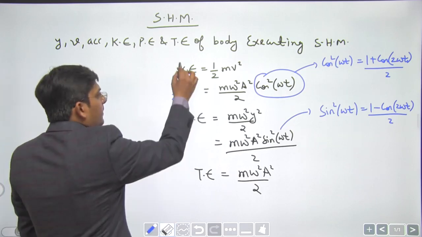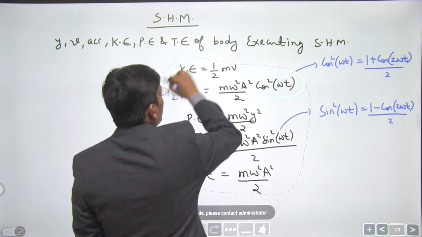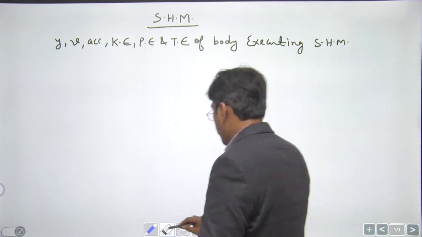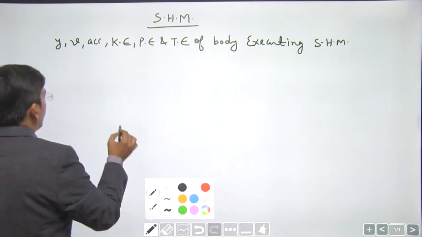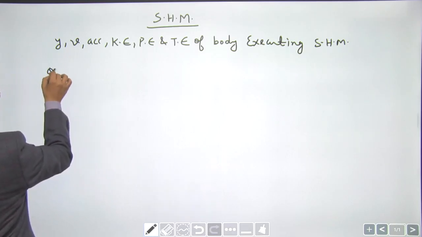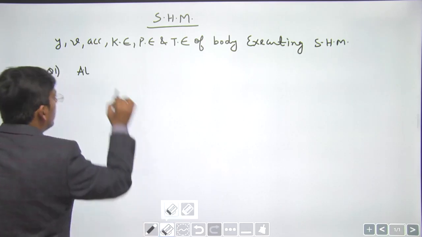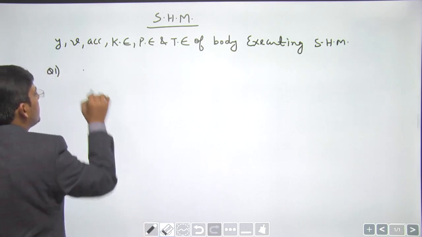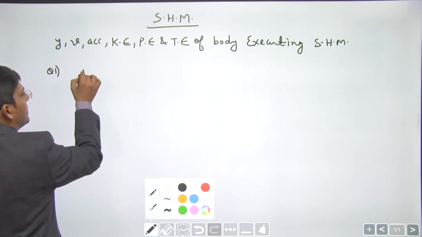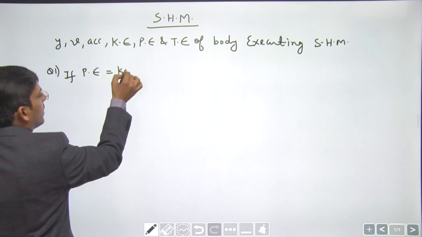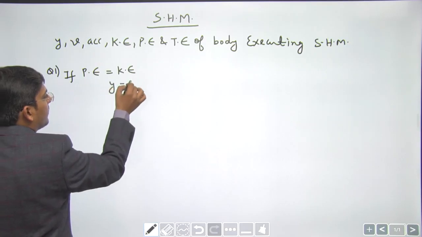So dear students, let us now practice a few very basic questions based on this, right? At what displacement from mean position are potential energy and kinetic energy equal? The question, in short form: if potential energy and kinetic energy both are equal, what is the instantaneous value of y?